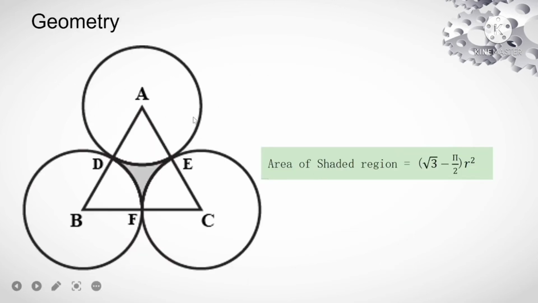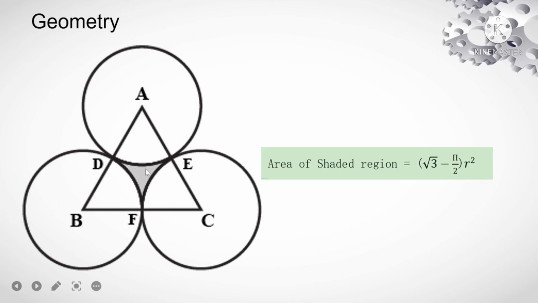In case of geometry also I will introduce only one question. Here you can see three circles of equal radius whose centers have been joined. That is, A, B, C have been joined and we get an equilateral triangle.